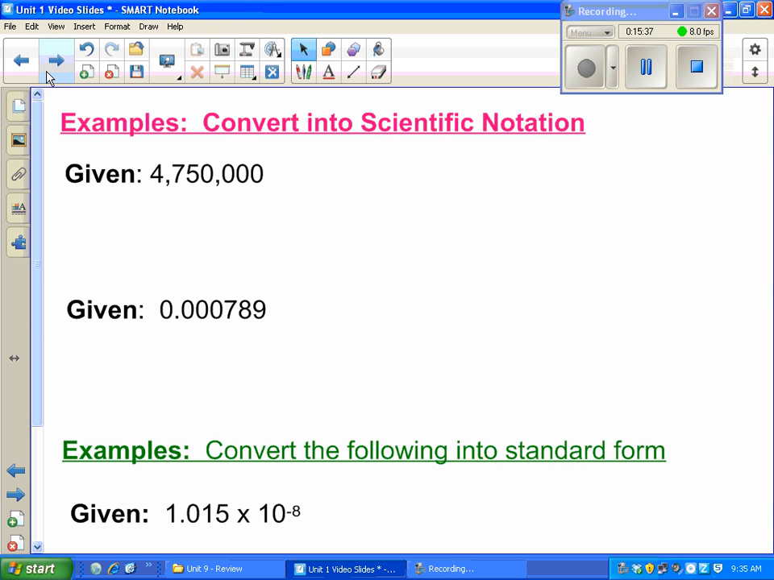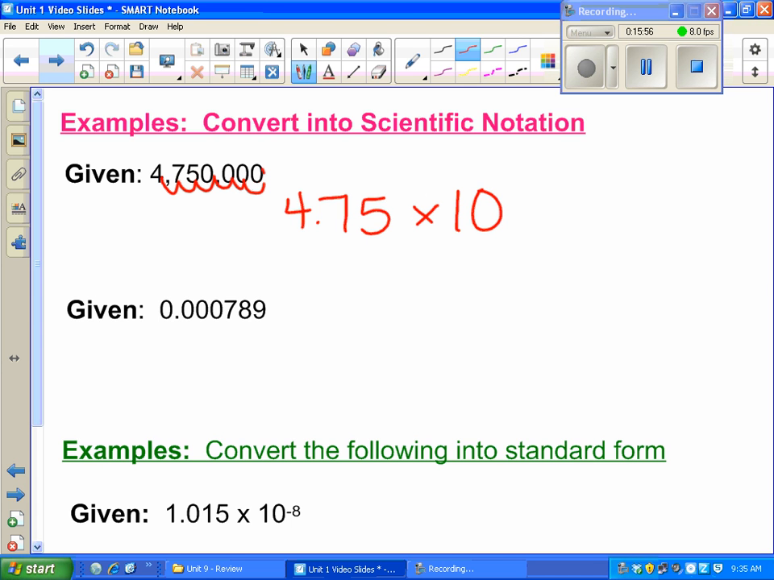So a couple of examples. You should be able to convert things into and out of scientific notation. If you're converting into scientific notation, you have to make a number between 1 and 10. So right now the decimal point's at the end of the number. I want to move it 1, 2, 3, 4, 5, 6 places so that I create a number between 1 and 10. Since I moved it 6 places, my exponent on my 10 becomes 6.